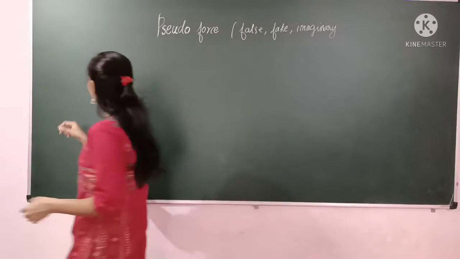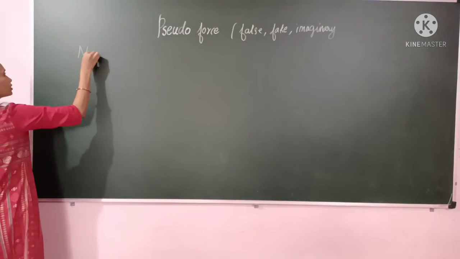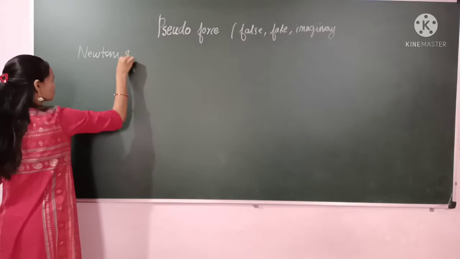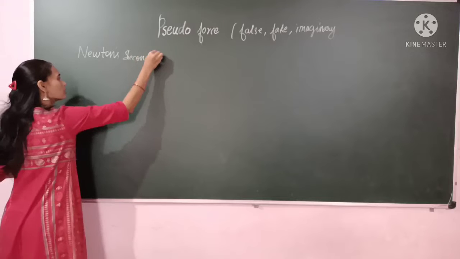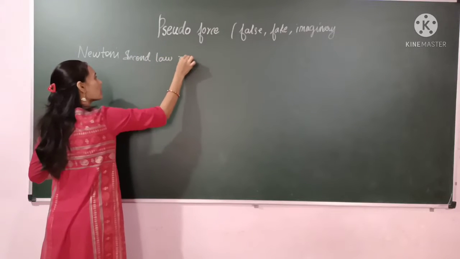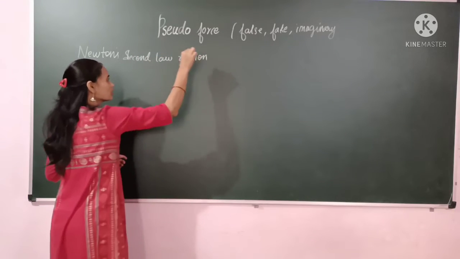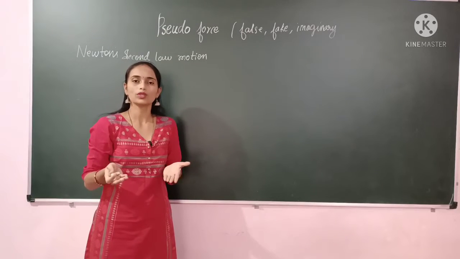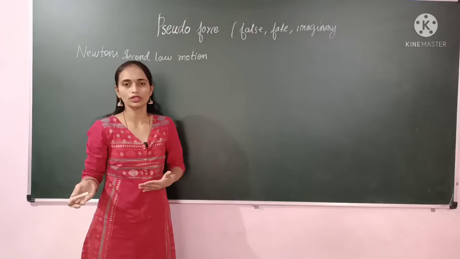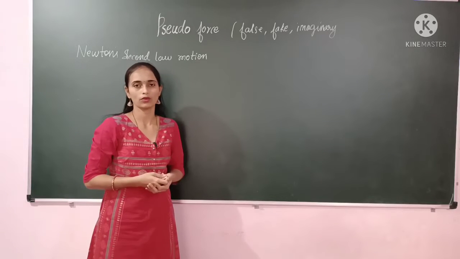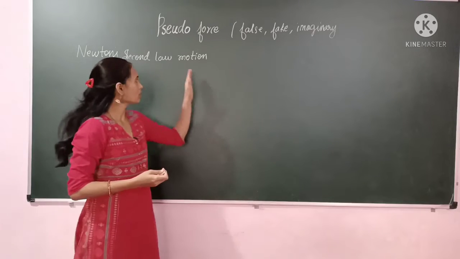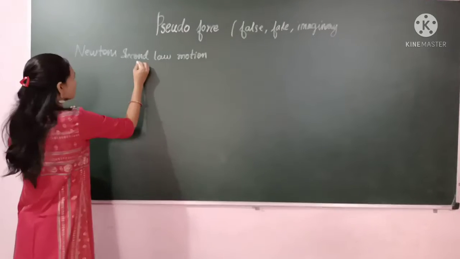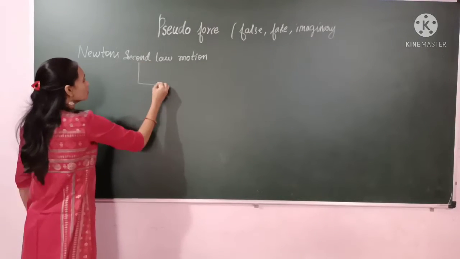So next, see here, Newton's second law of motion started depending on the frame of reference, meaning where the observer is present, whether the observer is present in the inertial frame or the non-inertial frame. It started depending on that factor. For that reason Newton's laws of motion are not valid in the non-inertial frame. So next, see here, two types of frames we have studied.